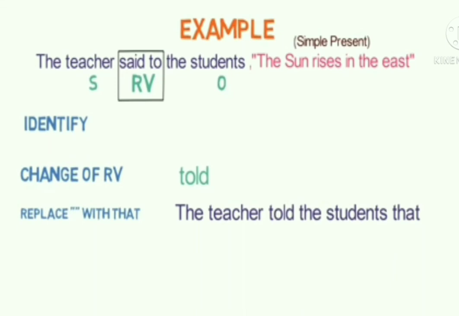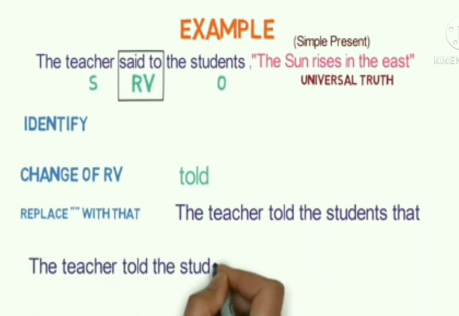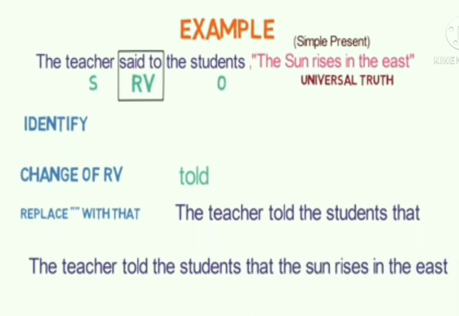Fourth step is the change of pronoun, but here in the sentence we don't have any pronoun. So we move to the next step, that is change of tense. As we can see, the sentence is the sun rises in the east. This is a universal truth. So there won't be any change in the tense. The next step is change in time denoting words, but as we can see there are no such words indicating time. So this step won't be followed. So the final indirect sentence is the teacher told the students that the sun rises in the east.